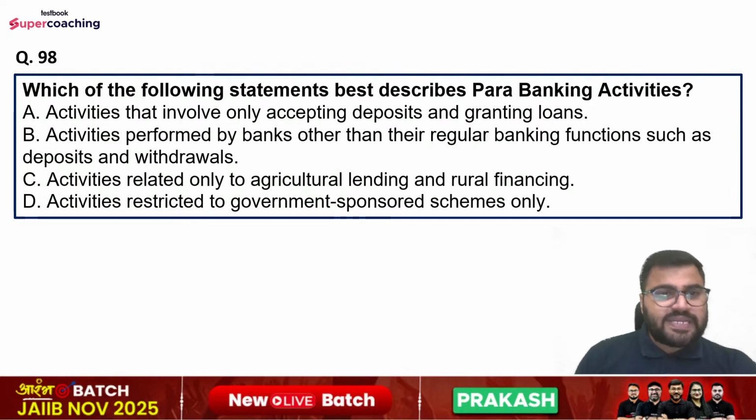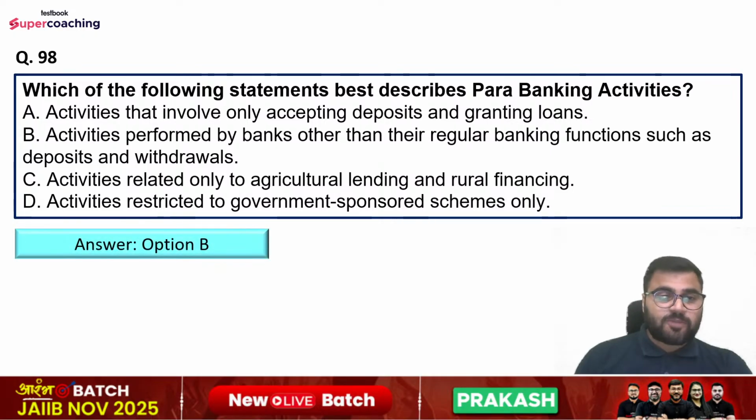Question number 98 is which of the following statements best describes para-banking activities? Options are activities that involve only accepting deposits and granting loans, activities performed by banks other than their regular banking functions such as deposits and withdrawals, activities related only to agricultural lending and rural financing, activities restricted to government sponsored schemes only. So right answer is option number B.